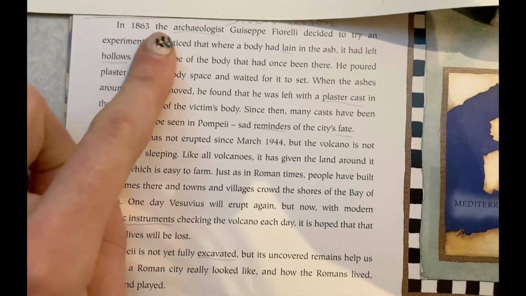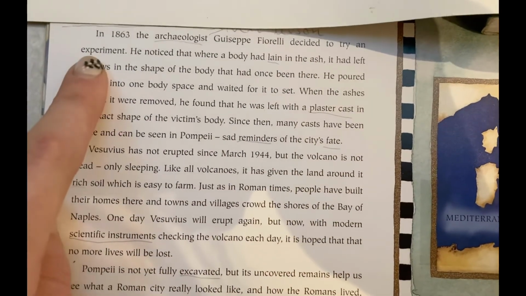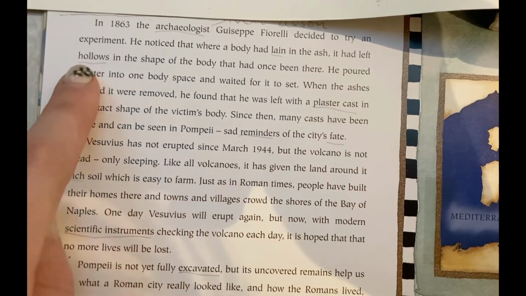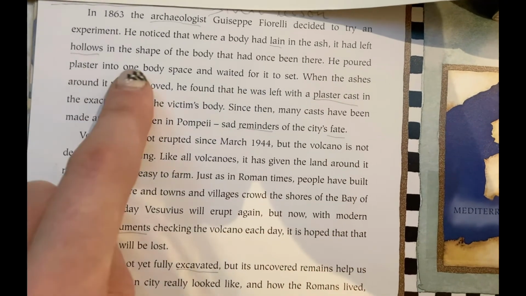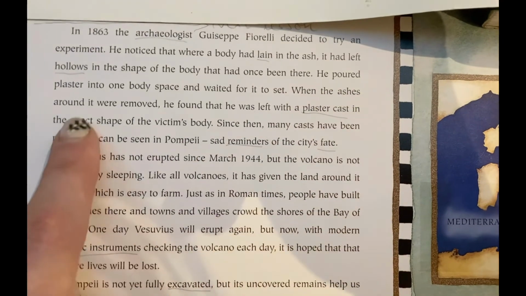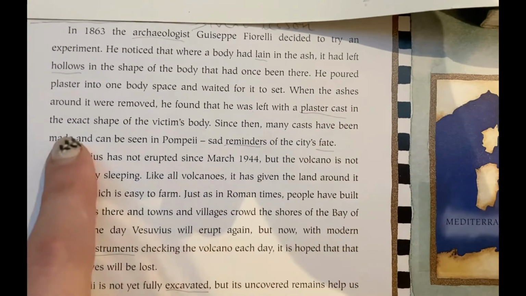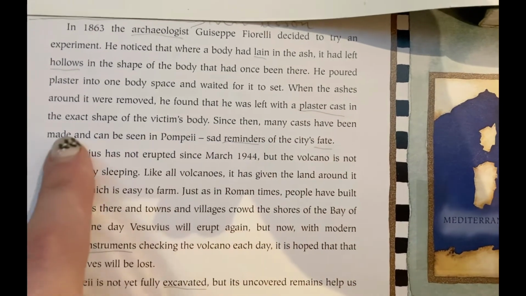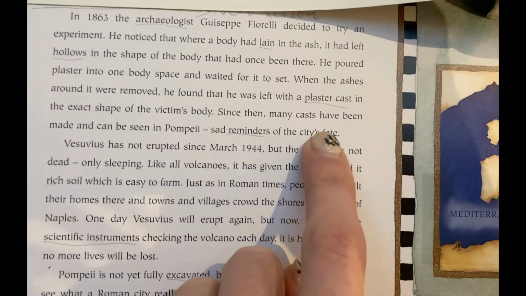In 1863, the archaeologist Giuseppe Fiorelli decided to try an experiment. He noticed that where a body had lain in the ash, it had left hollows in the shape of the body that had once been there. He poured plaster into one body space and waited for it to set. When the ashes around it were removed, he found that he was left with a plaster cast in the exact shape of the victim's body. Since then, many casts have been made and can be seen in Pompeii, sad reminders of the city's fate.